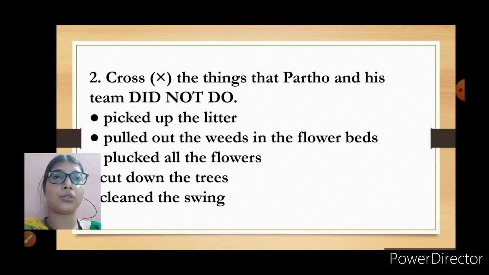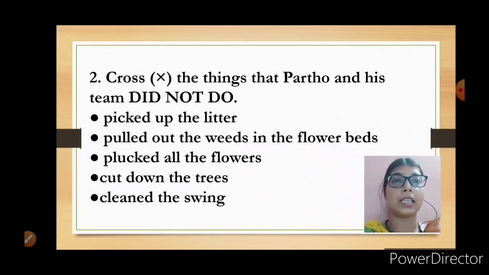Now come to question number 2. Here, students, you have to cross the things that Partho and his team did not do. We are not going to take the things that they are doing, we just have to cut the things they did not do. Let's see what the sentences written here are.